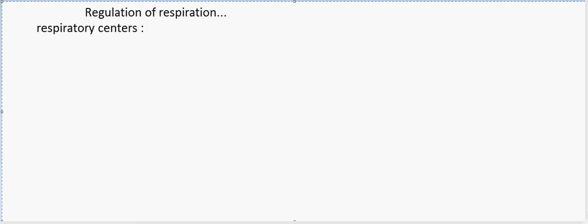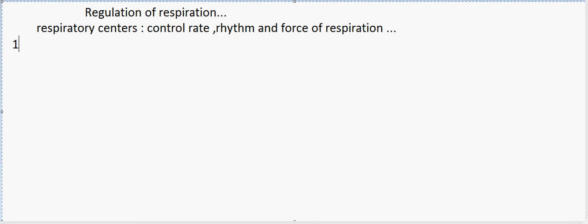So what they do is they control the rate, rhythm and the force of the respiration. And there are two types of the respiratory centers.